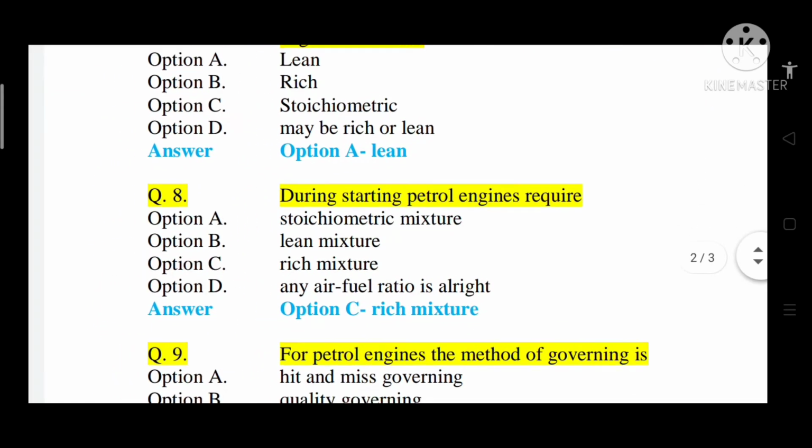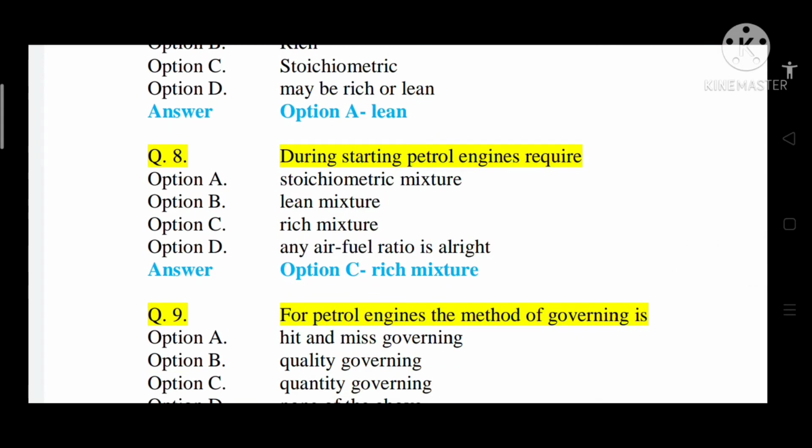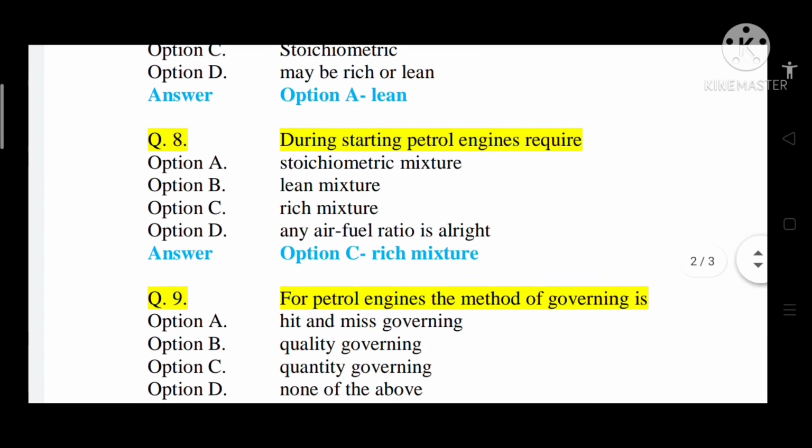Question number 8, during starting petrol engine requires option A stoichiometric mixture, option B lean mixture, option C rich mixture, option D any air fuel ratio is all right. So correct answer is option C, that is rich mixture. During starting, petrol engine requires a rich mixture because at the start the temperature and pressure are low, and because of that the engine needs a rich mixture to start, and afterwards the engine will run. So option C is correct, rich mixture.